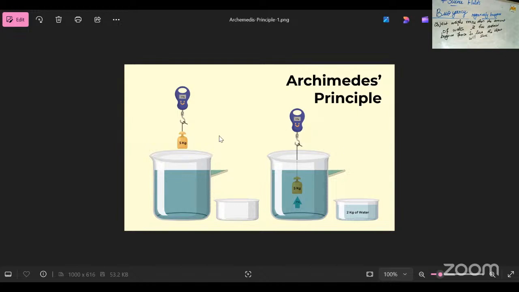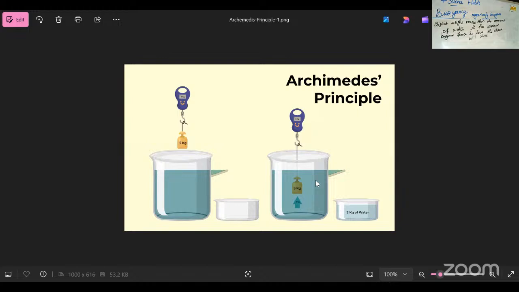When we want to immerse a material, an equal weight of water will come out from that area. That principle is known as Archimedes principle. Archimedes principle means that for a body immersed in a fluid, the vertical upward buoyant force is equal to the weight of the fluid it displaces.